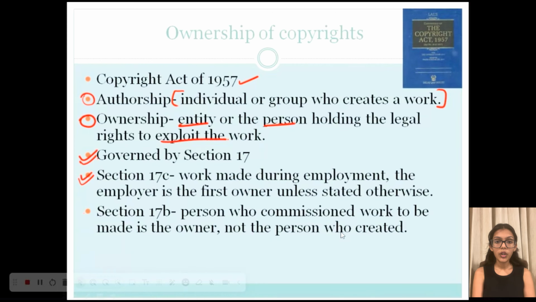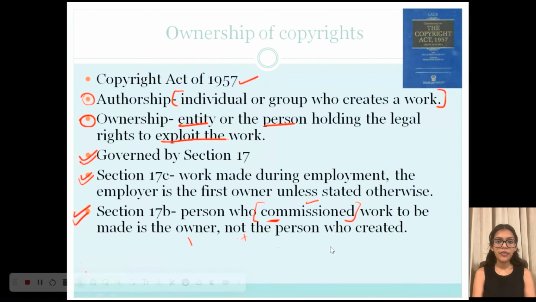Or if you work in a corporate setting and you create coding software, then the ownership of that software will be under the company instead of you, and you cannot claim ownership after leaving the company. Now, Section 17B talks about commissioned work like photographs, paintings, or cinematographic materials, where the person who has commissioned that particular work to be made is the original owner and not the person who is creating it.